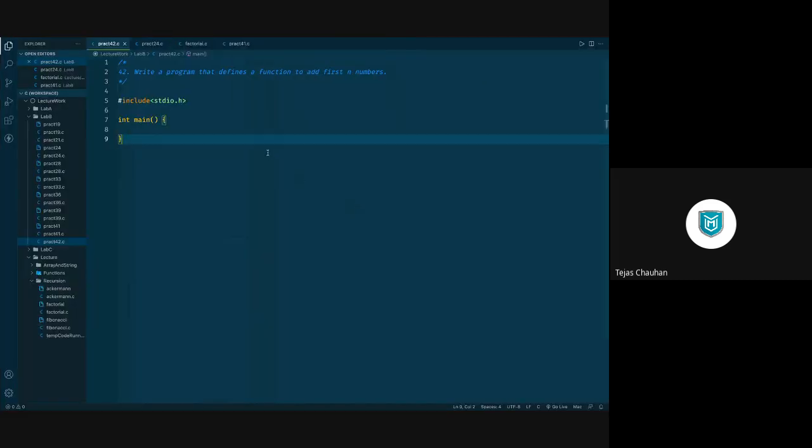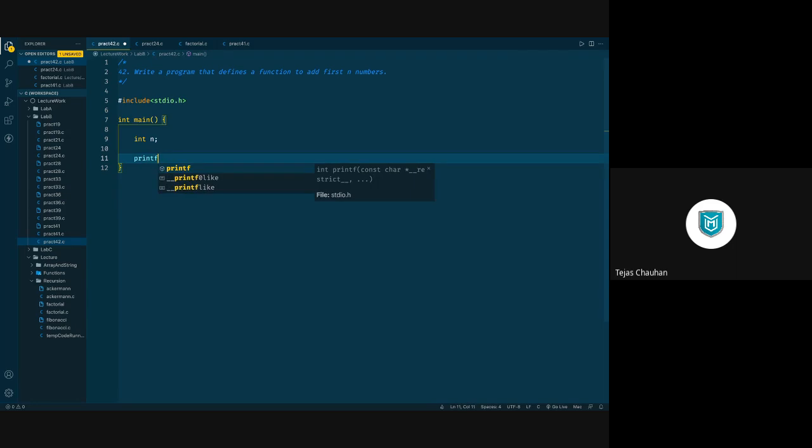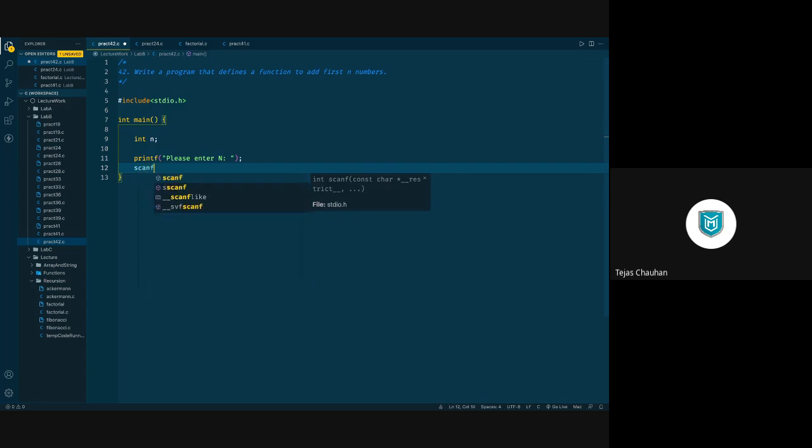If we jump to the coding environment, the 42nd program says, write a program that defines a function, which is going to add the first n numbers. So we need to ask the user to insert the value of n. Let's take n, and then we'll ask the user to please enter n. Then we will scan that value from the user. So %d, ampersand n. We have taken this n from the user.